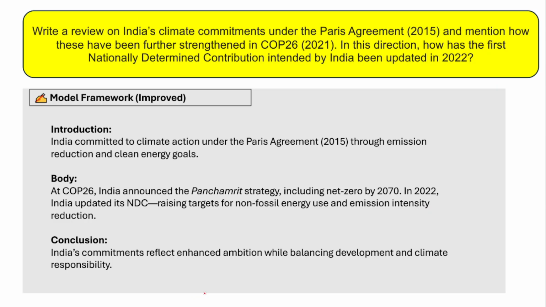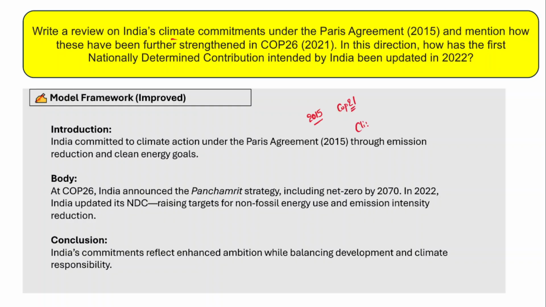Now the next very important question is about India's climate commitments. India, as a responsible country, announced certain climate commitments during the Paris Agreement of 2015, which is also known as COP21, Conference of Parties 21.